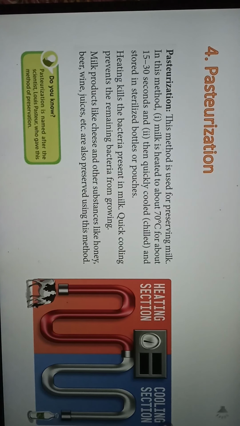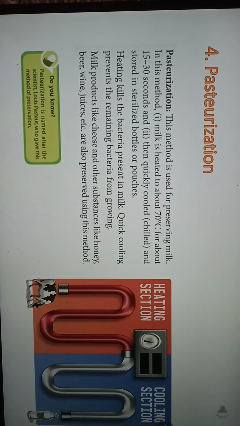Now, when you are heating the milk, you are able to kill the bacteria. And in the next step, when you are quickly cooling it, then you are able to prevent the remaining bacteria from growing. Means whatever bacteria is remaining in that particular milk, they will not be allowed to grow further. So hence you are able to preserve milk.